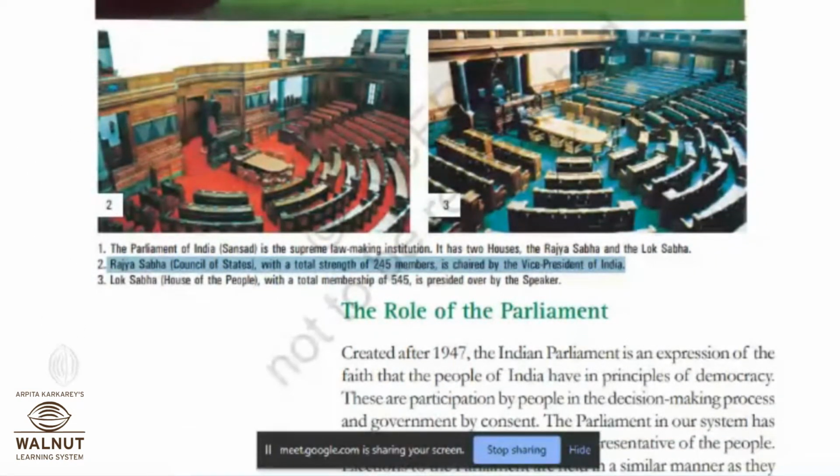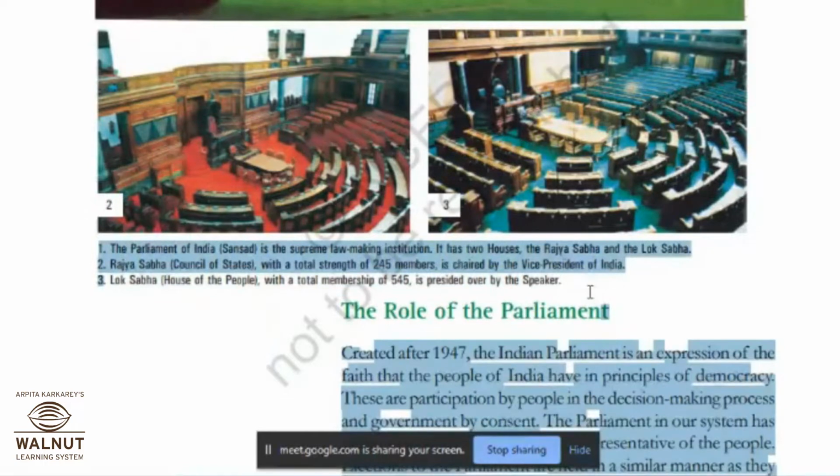Now picture number 3 is Lok Sabha, the House of People, with total membership of 545, presided over by the Speaker. It means the Speaker will sit in this chair where I am pointing. He will be the head of that parliamentary house, the Lok Sabha. He will be sitting here.